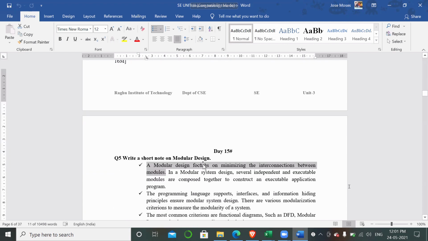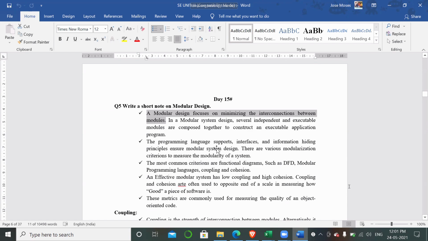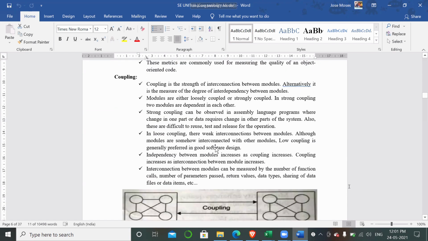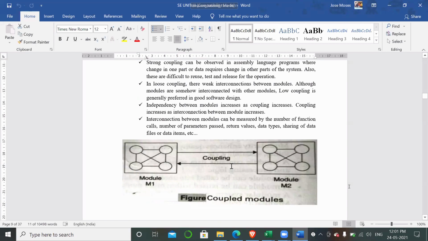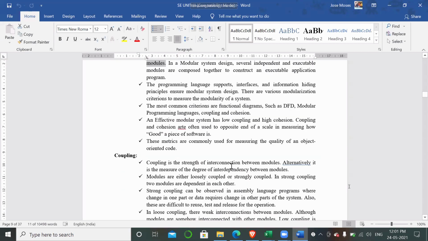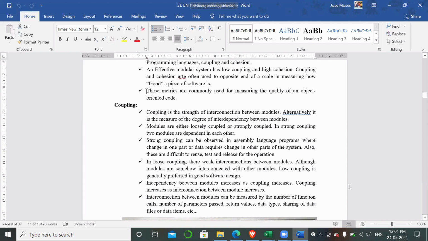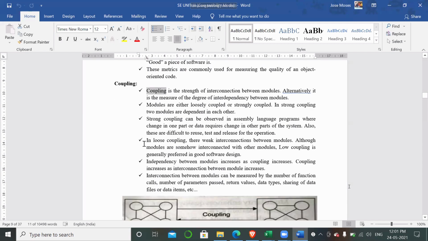In modular design we are going to discuss coupling. Coupling is the concept by which this modular design is designed. So what is coupling? From the word itself you can understand: a couple is nothing but joining two persons. When do we call it a couple? When there are two elements, two persons. So coupling is the strength of interconnection between the modules. I hope you are understanding what coupling is about.